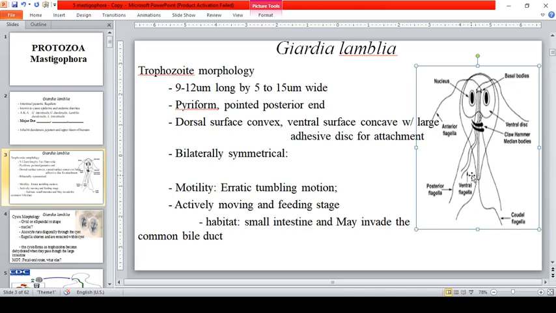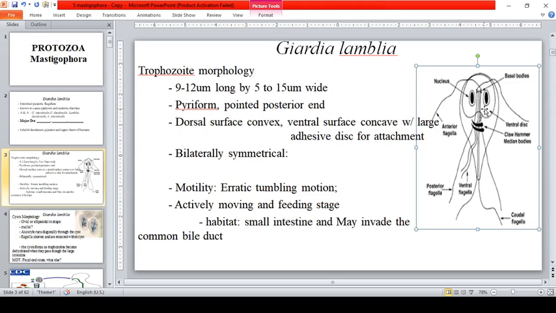This is the convex side, and this is the concave side. The ventral surface is concave with a large adhesive disc for attachment.